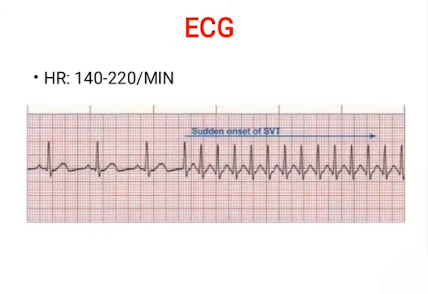The only investigation available to diagnose this is ECG. The heart rate will be at a rate of 140 to 220 per minute, and as I have shown here, the ECG is normal up to this point, and from here there will be sudden onset of supraventricular tachycardia. You can see that the QRS complex is very narrow, and sometimes the P wave might not be discernible, and they might conjoin with the QRS complexes.